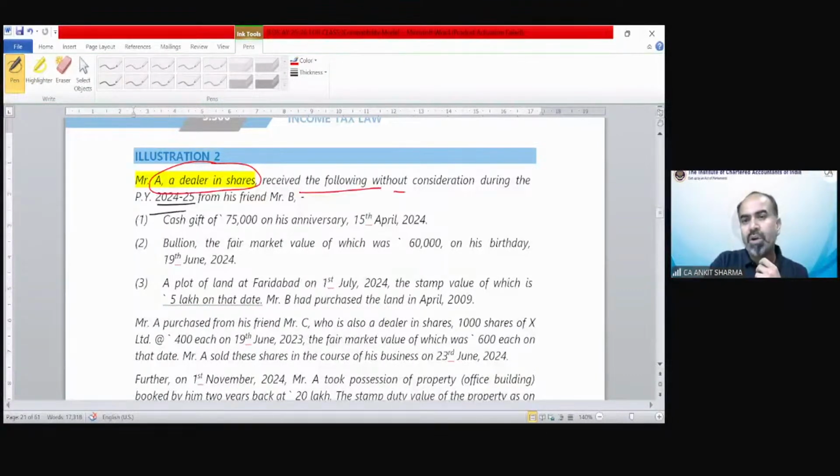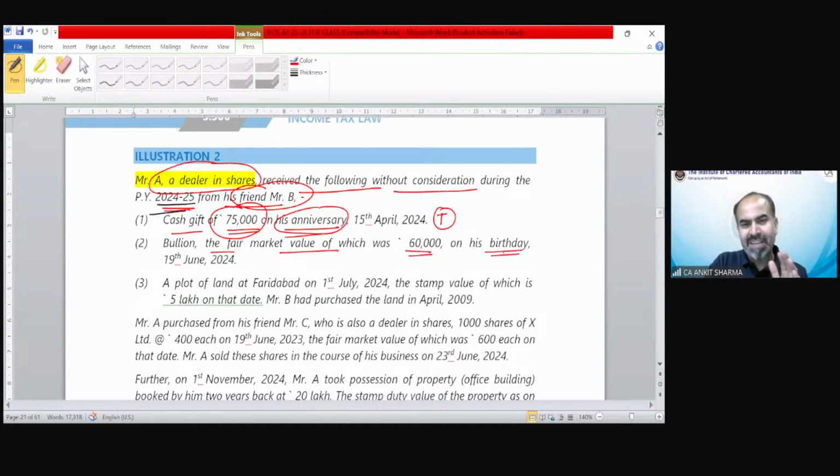He received the following without consideration during the previous year 24-25 from his friend Mr. B. Cash gift of 75,000 on his anniversary. If he received it on marriage, then it could be exempted. Or if it had been received from a relative, that could be exempted, but he received it from a friend exceeding 50,000 on an anniversary. So this is going to be taxable. Bullion, the fair market value of which was 60,000, on his birthday. He received all these things from his friend. So again, this is exceeding 50,000, going to be taxed.